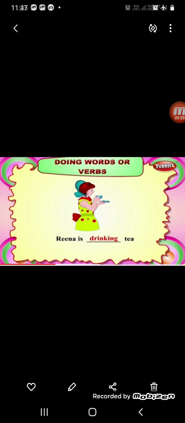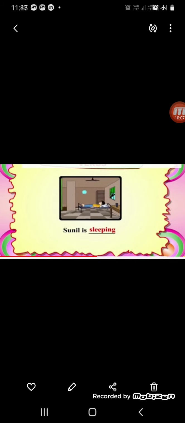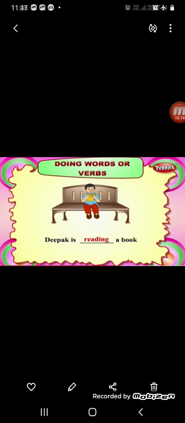Now see, doing words or verbs, direct action. Reena is drinking tea. So drinking is a verb, it is a direct action. Second, Sunil is sleeping. उसका direct action दिखा रहा है. Sunil क्या कर रहा है? Sunil is sleeping. Now again, what is Deepak doing? Deepak is reading a book. So verb is actually doing work. कोई भी आप काम कर रहे हो, action कर रहे हो, that is verb.